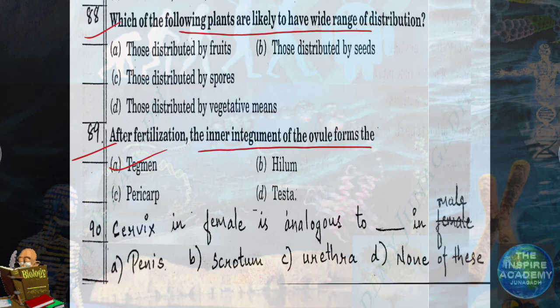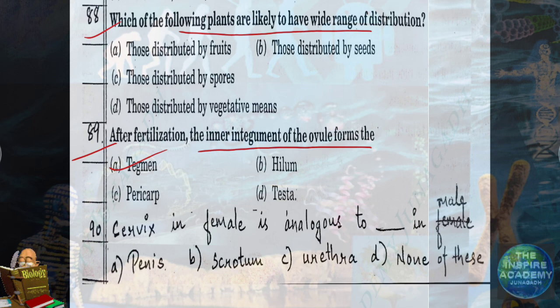Outer integument forms testa, inner integument forms tegmen. Remember, if you have any confusion between tegmen and testa, remember testa outer, tegmen in. So inner will be tegmen, outer will be testa.